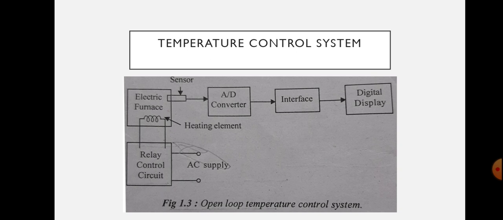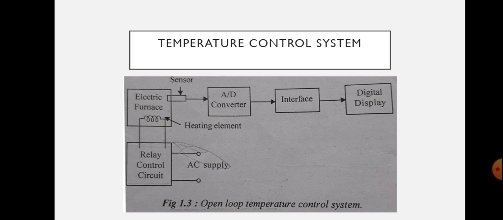If you are discussing the temperature control system as an open loop system, this will be the block diagram. It consists of a relay control circuit, electric furnace, analog to digital converter, interface, and digital display. And also there is a sensor. The output in the system is the desired temperature. The temperature of the system is raised by heat generated by the heating element. Temperature will be raised when the heat generated by the heating element is high.